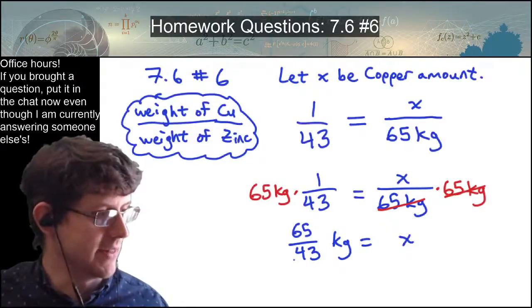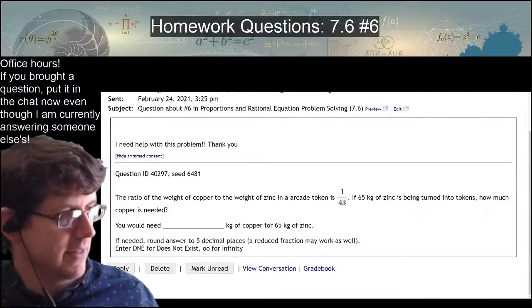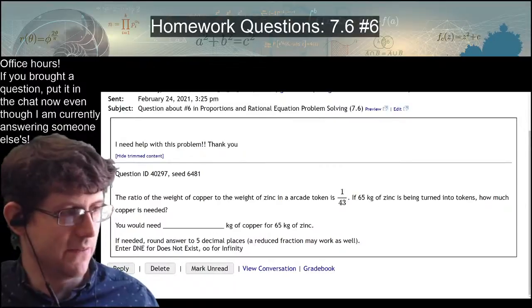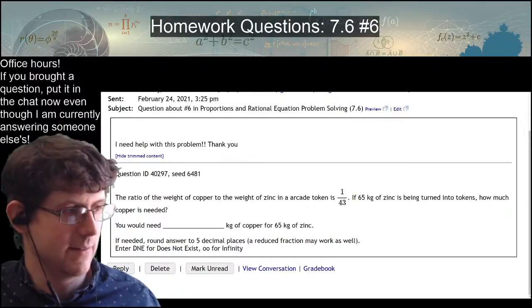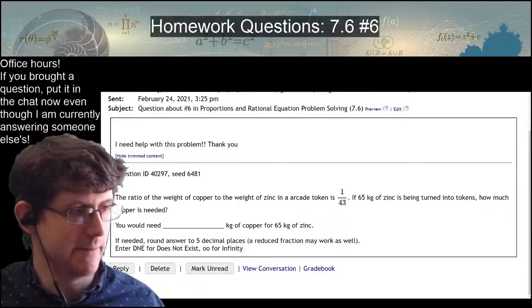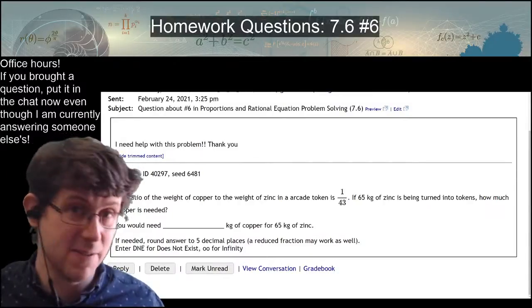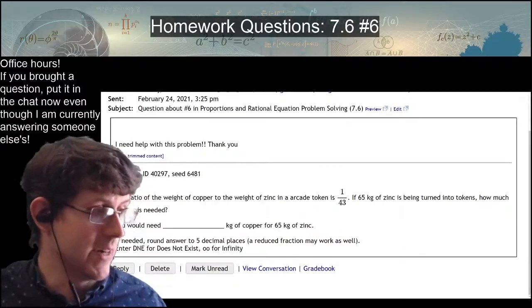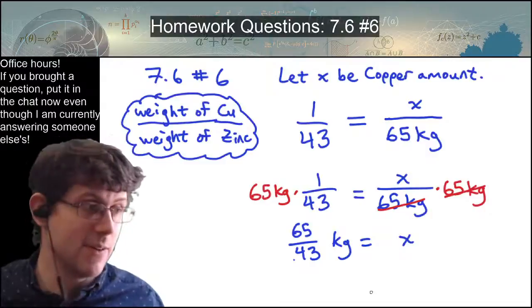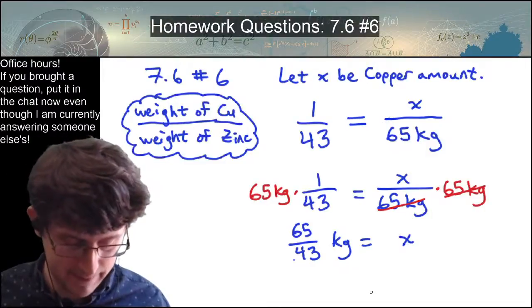Let's see how they want the answer submitted. It says you would need blank kilograms of copper. If needed, round answer to 5 decimal places. A reduced fraction may work as well. Okay, so I would try 65 out of 43 as my first try. And then if 65 out of 43 doesn't work, then I would ask the calculator what 65 divided by 43 was.